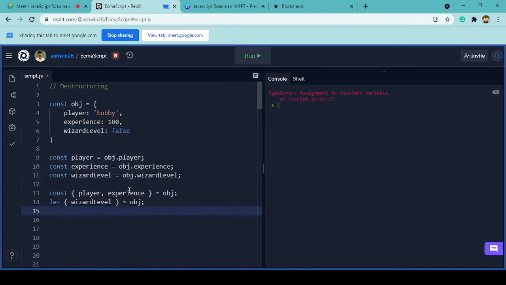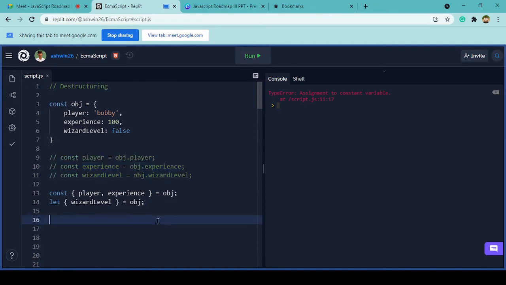So in this new ECMAScript feature, instead of assigning these values separately, as you can see at the bottom, we can assign the values directly using curly braces, inside which you give player and experience. Let me comment this code and prove it to you.